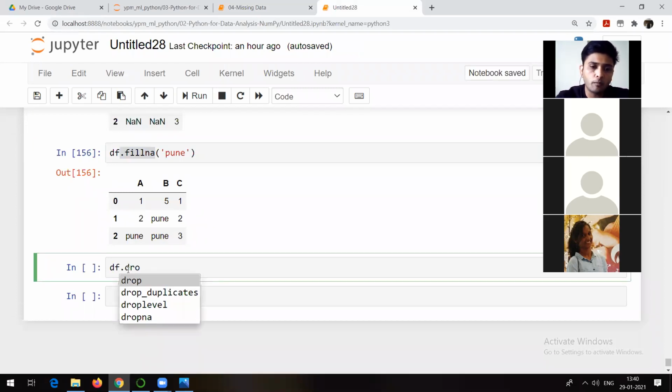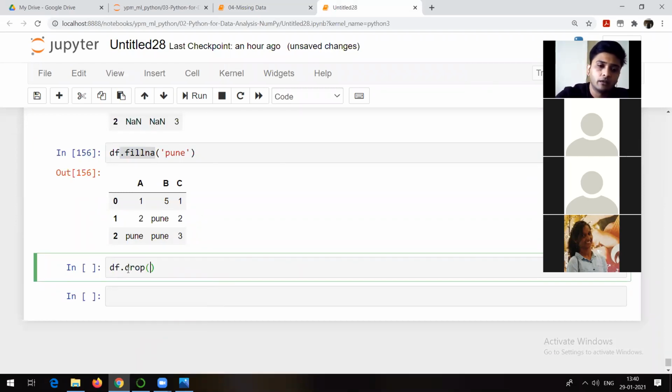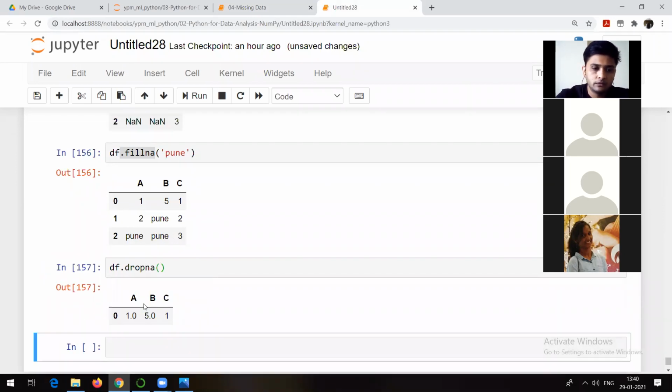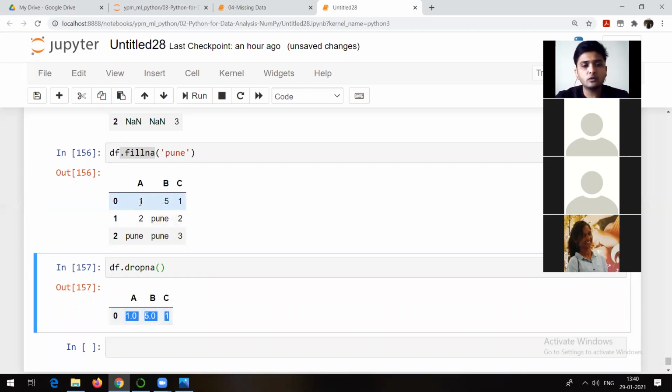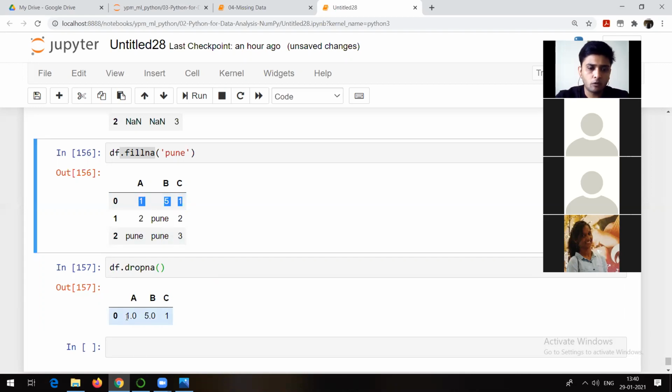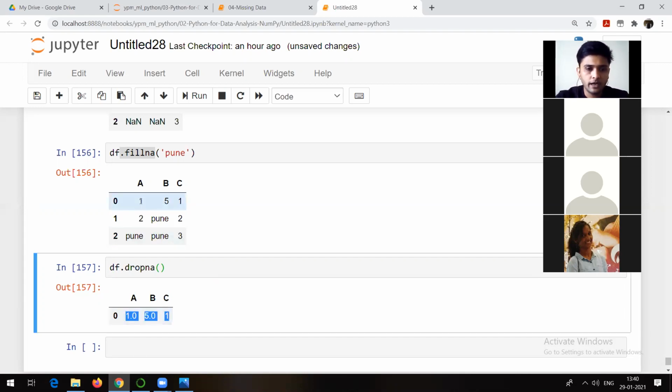Dropna is going to drop everything wherever there is an NA. So df dot dropna. See what it has dropped. The rows wherever it has seen any NA value, it has dropped that row. There is only one row where there is no NA, and that's why we are able to see the output as 1, 2. Right? So df dot dropna, df dot fillna.